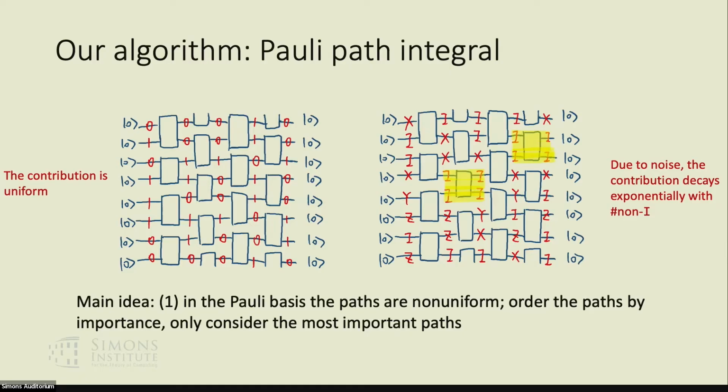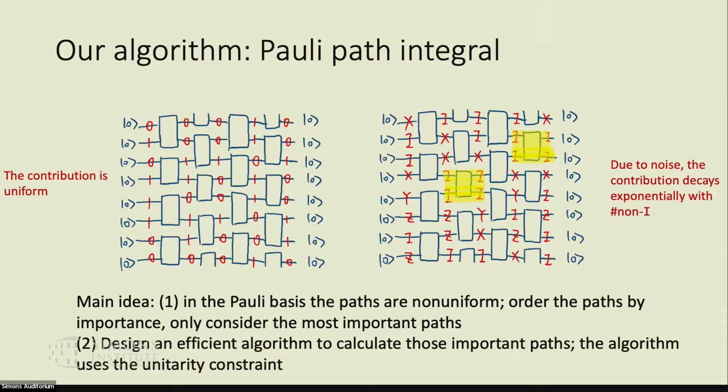And this is related to this remark saying that due to noise, the contribution of a given Pauli path decays exponentially with the number of non-identity Paulis in the path. And therefore, we can order the different paths by importance and only consider the most important ones in our simulation algorithm. And the second idea is to design an efficient algorithm that actually can calculate all of those important paths to achieve the desired error. And the algorithm actually uses this unitarity constraint that was highlighted in the yellow, saying that actually not all paths are possible, only those ones that obey the constraint of mapping identity to only identity is non-trivial.